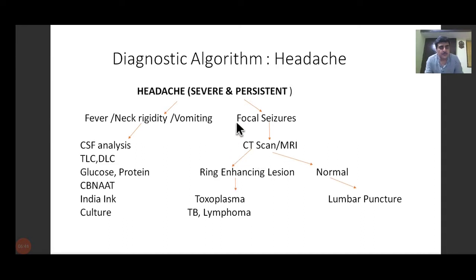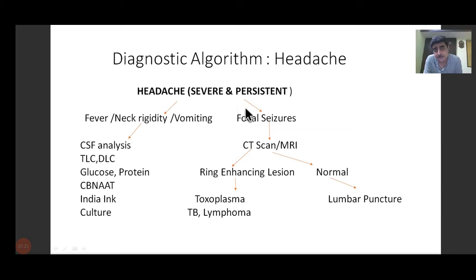So what we have to do in such cases, if the history is suggestive of headache and on examination we have fever, neck rigidity and symptoms of vomiting, is a CSF examination. That is, we have to do a lumbar puncture, taking CSF fluid from the lumbar portion of the spinal canal and analyzing it for total leukocyte count, differential leukocyte count. I hope you are familiar with these terms. Glucose, protein, CBNAAT, which is a kind of nucleic acid amplification test for tuberculosis, India ink preparation, culture. You will all be taught this in microbiology, or you might have already been taught.